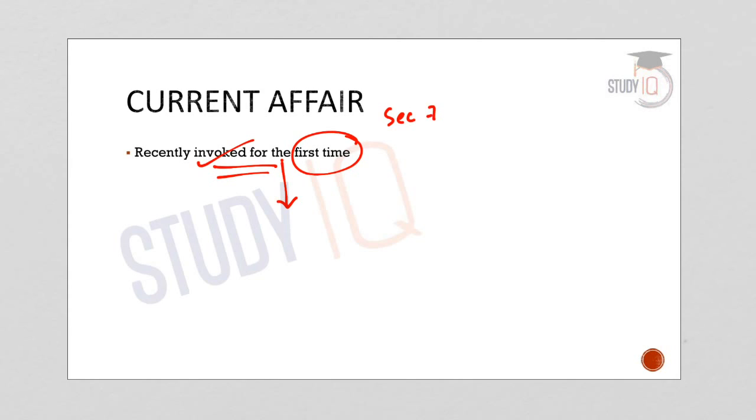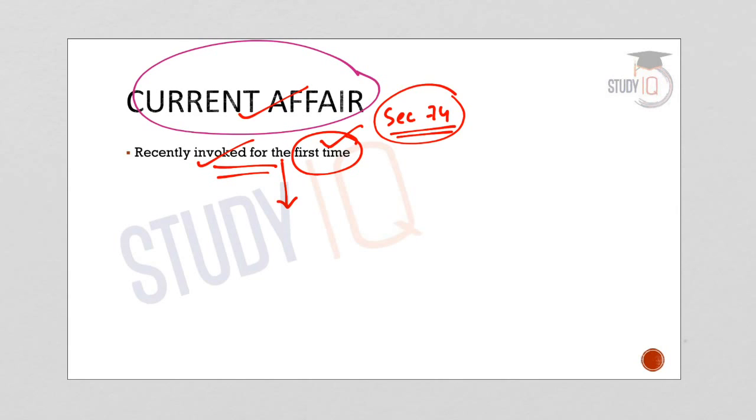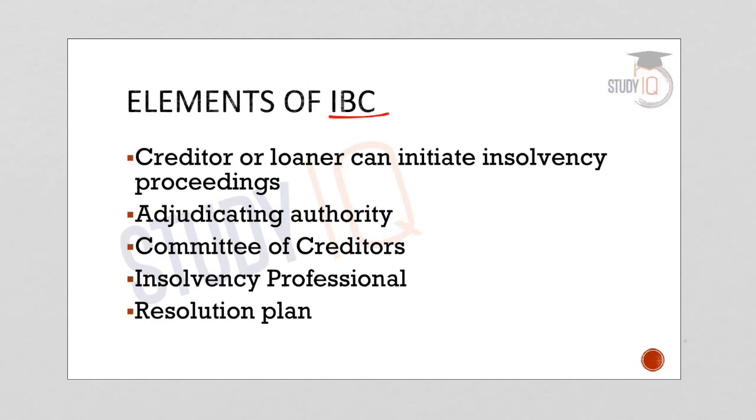Recently, section 74 of the IBC was invoked against a company for not complying with the approved resolution plan, and this was the first time that section 74 of IBC was invoked against a company. So this makes the current affair, and we will see in detail what is this IBC, what is section 74 of IBC. We will also understand what the shortcomings are, what a recent case is, and also the way ahead. Now let us see the elements of IBC, the Insolvency and Bankruptcy Code.